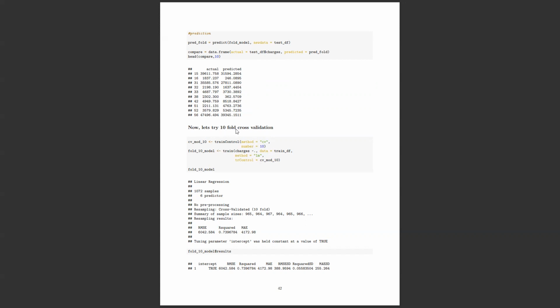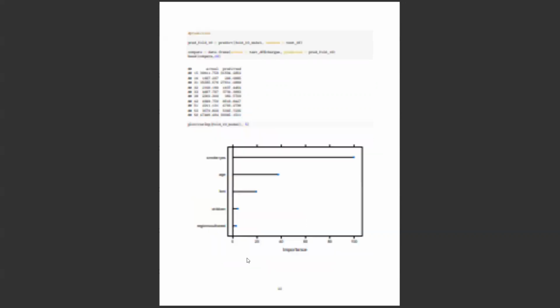And now let's increase the folds. Basically, increasing the folds means going from 5 folds to 10 folds. So using 10 folds, let's check. I don't think it improved a lot. So the final conclusion is that the linear model did better than k-fold cross validation.